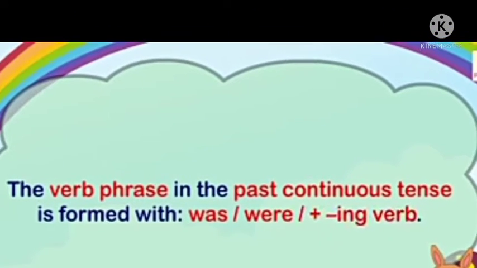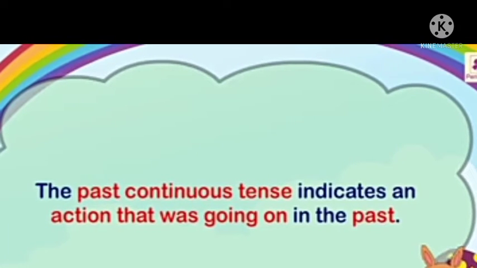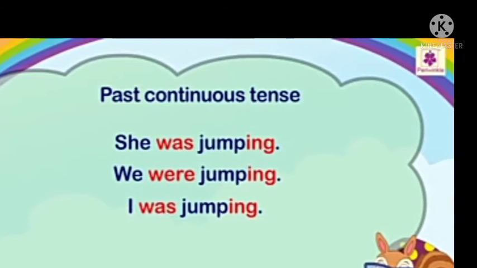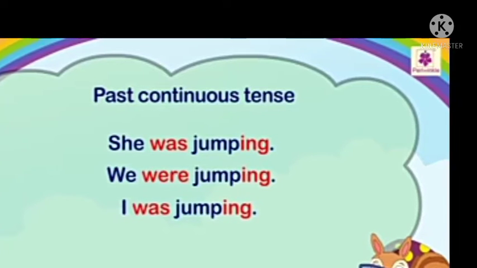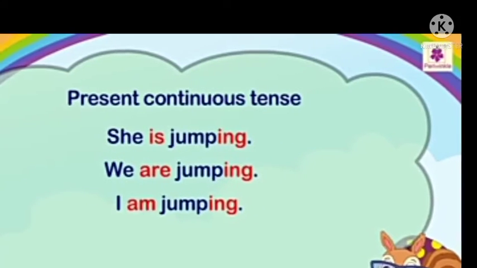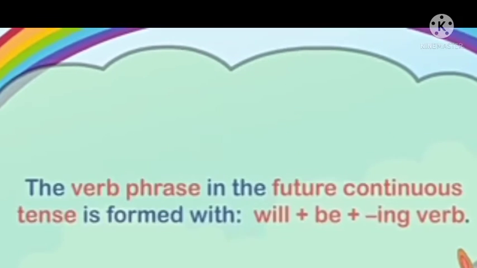The verb phrase in the past continuous tense is formed with was plus ing verb. It indicates an action that was going on in the past. See examples: she was jumping, we were jumping and I was jumping. And in present, she is jumping, we are jumping, I am jumping.